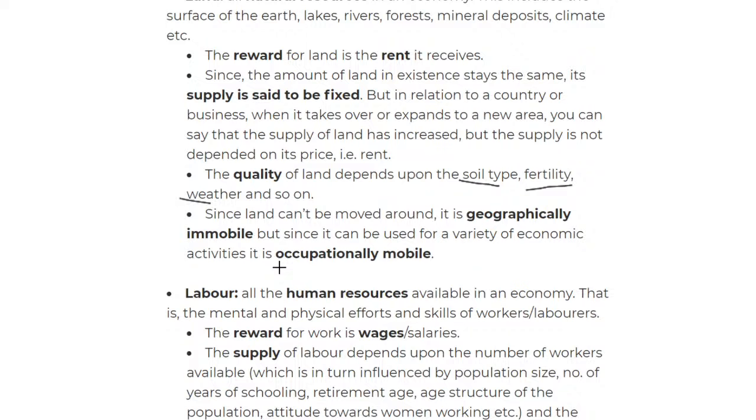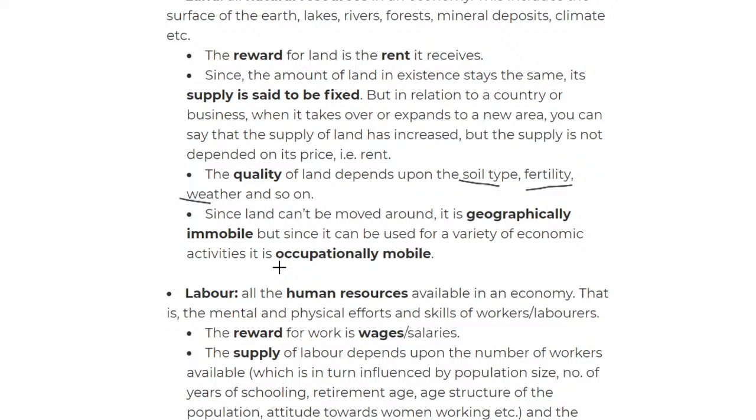So for land, can I change its location? Okay, think about it. Can I change the location? No, I can't change the location. I cannot take this land and take it somewhere else. Africa will always be Africa. America will always be America. I cannot take Africa all the way to South America, for example, or North America. I cannot take Antarctica to Africa. So this land can only be in one place.